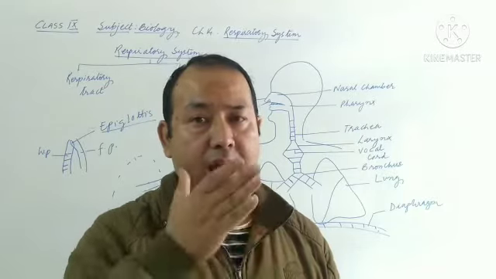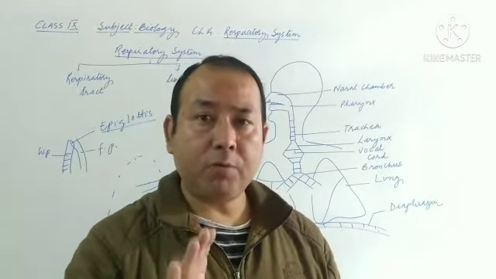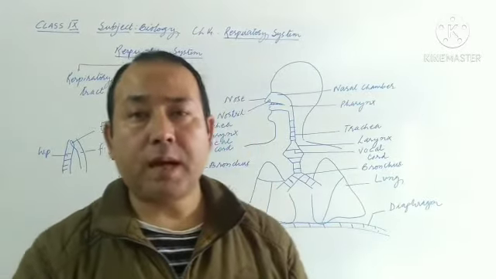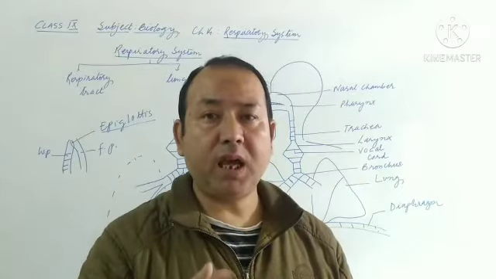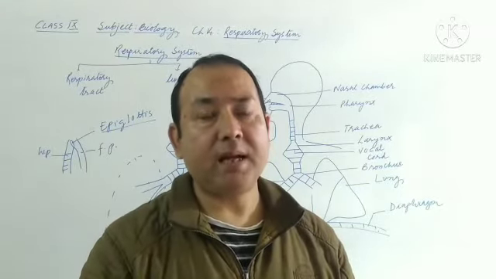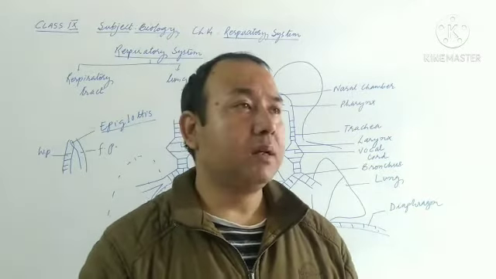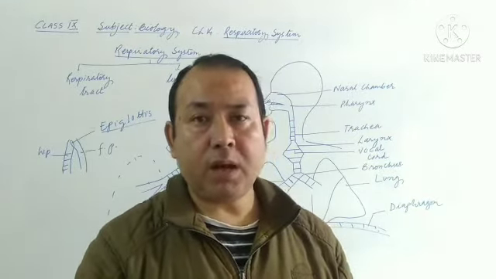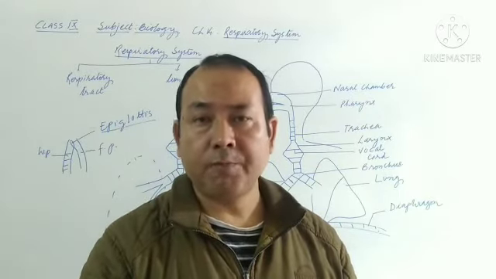Then the next important point in trachea is that this trachea is lined by ciliated epithelium, about which you might have learned in the tissue chapter. Ciliated epithelium is the epithelium provided with hair-like structures called cilia. If the air coming to the trachea region carries some germs, this ciliated epithelium releases mucus.